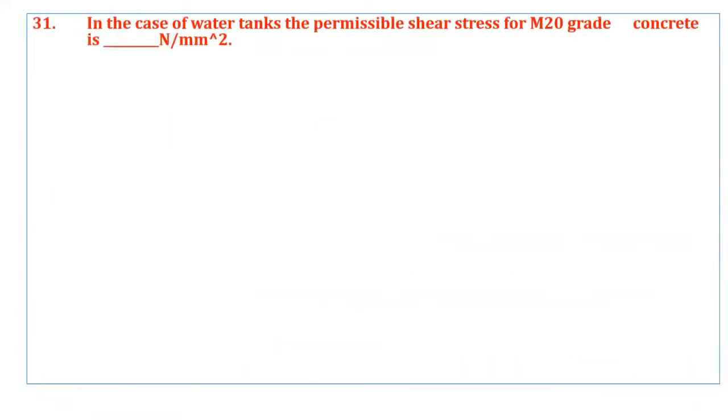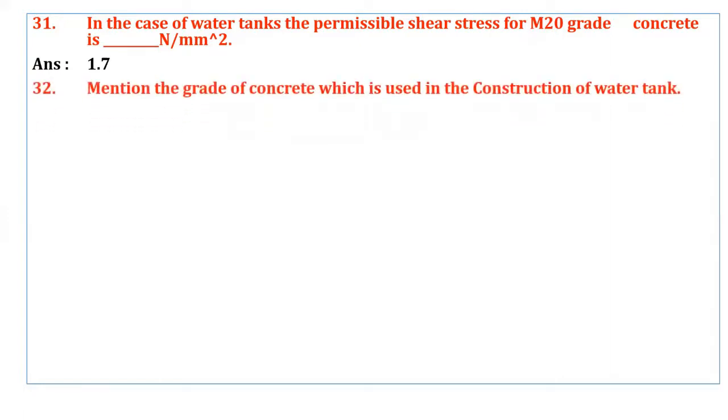Coming to next question here. In the case of water tanks, the permissible shear stress for M20 grade concrete is dash Newton per mm square. So this value we will take from table. Okay, that is 1.7.